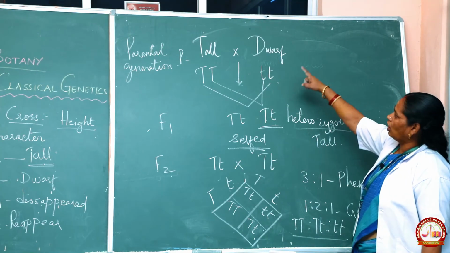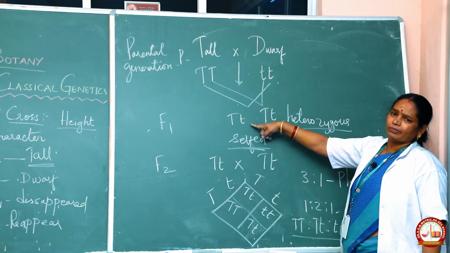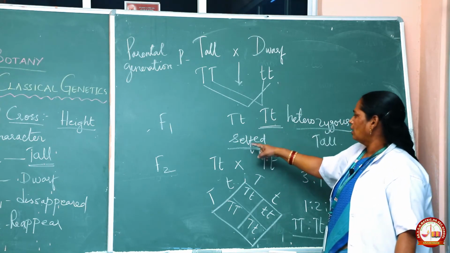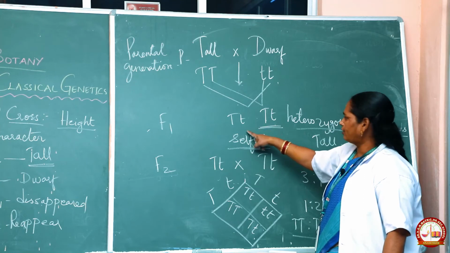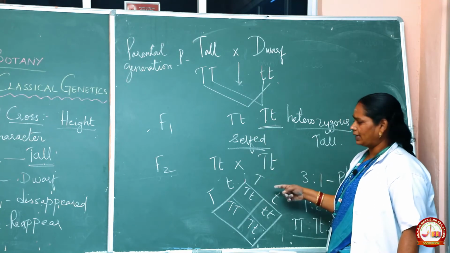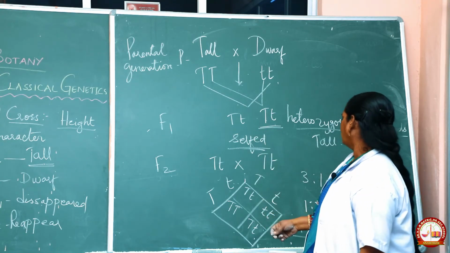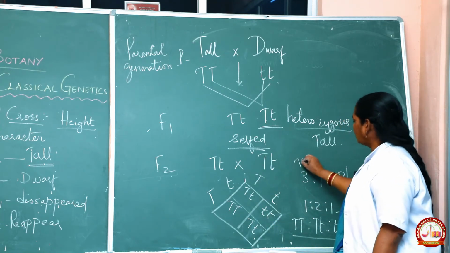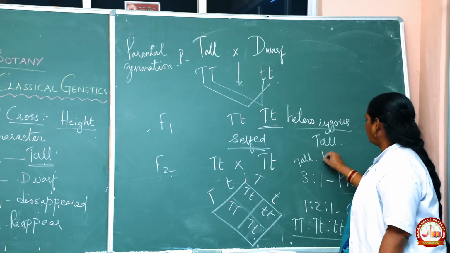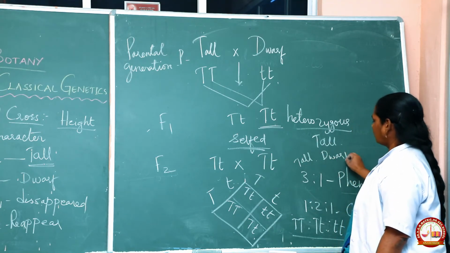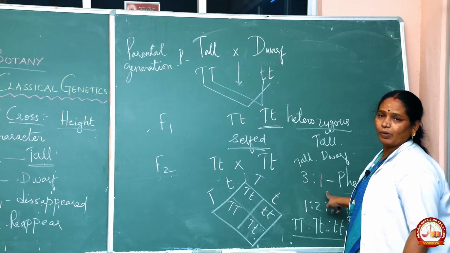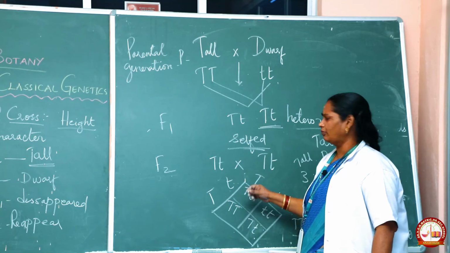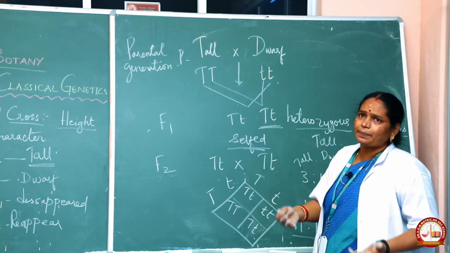Children, we cross tall with dwarf plants. In the F1 individuals, we get all tall. We are selfing, that means we are crossing the heterozygote parents, and what we get in the F2 generation is a 3:1 phenotypic ratio: 3 tall and 1 dwarf. Thus we get the ratio 3:1, and thus the dominant plays a vital role in expressing the character.